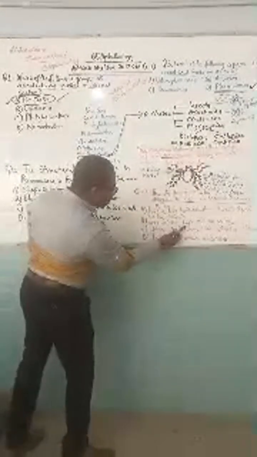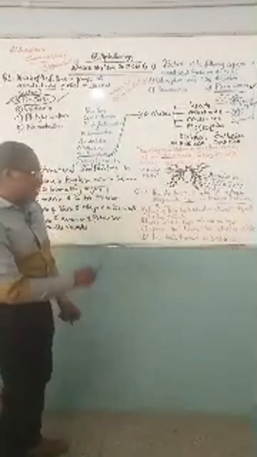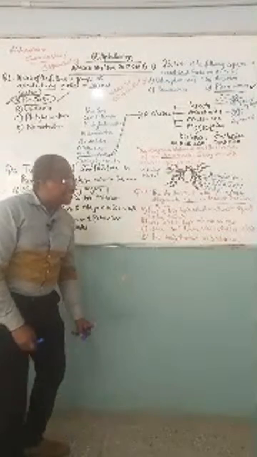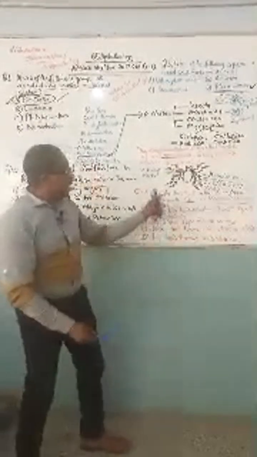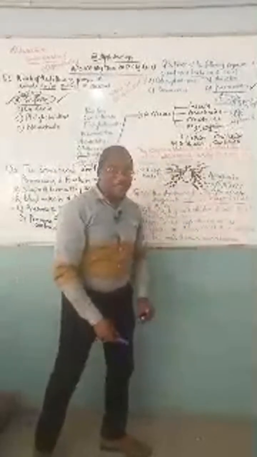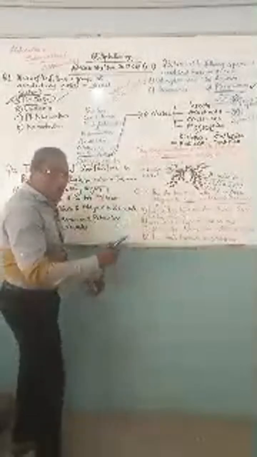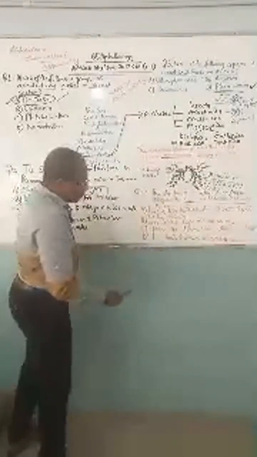B, it has 8 legs and no wings. Definitely, that is likely to be the answer. You can see the 8 legs. 8 legs have how many pairs of legs? 4 pairs of legs, or 8 legs. So put that in your head. Now let's go further so that we will not be overconfident about the answer. I want to be sure.